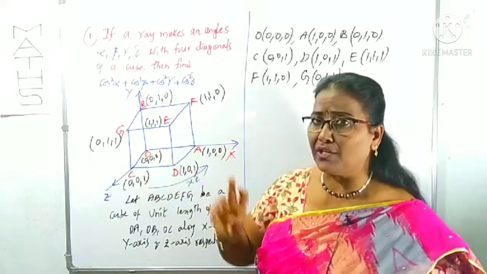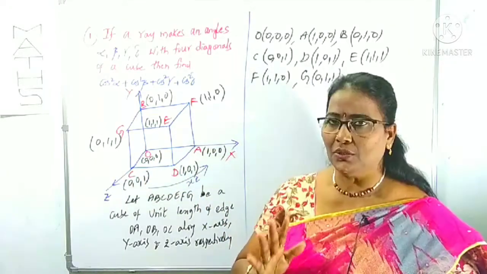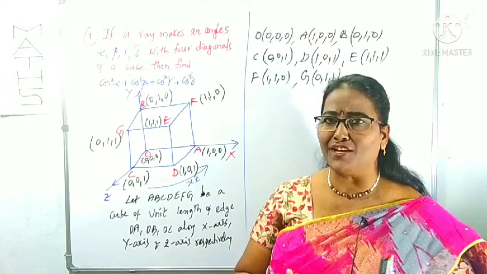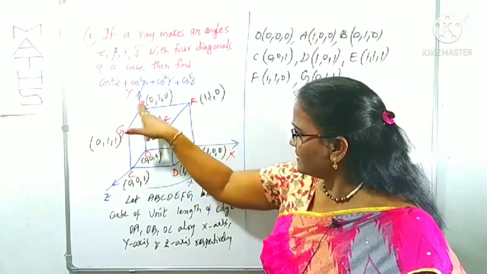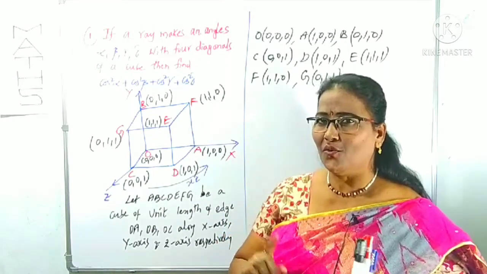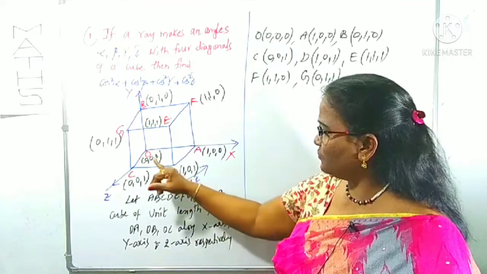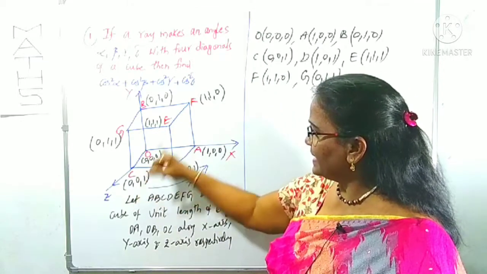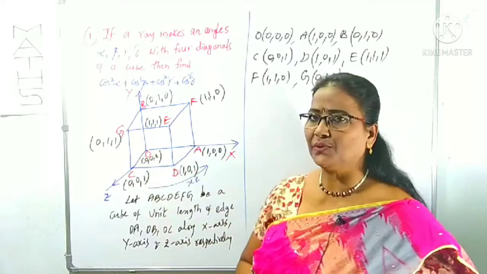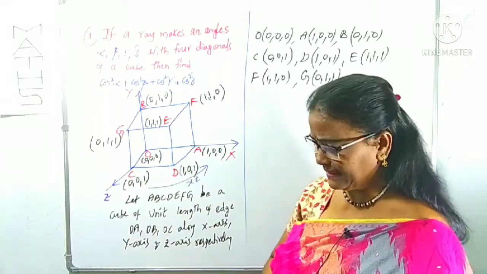F to C is one more diagonal, the second diagonal. Those are called the 4 principal diagonals of a cube, not face diagonals. Face diagonals mean like this. These are the face diagonals. Here we need the 4 principal diagonals. Is it clear? What are the 4 diagonals? OE, CF, BD and AG. Those are the 4 diagonals we can collect like this.